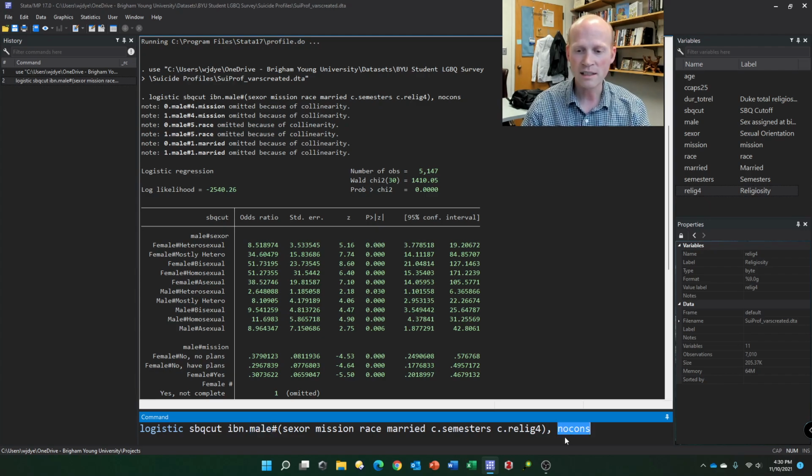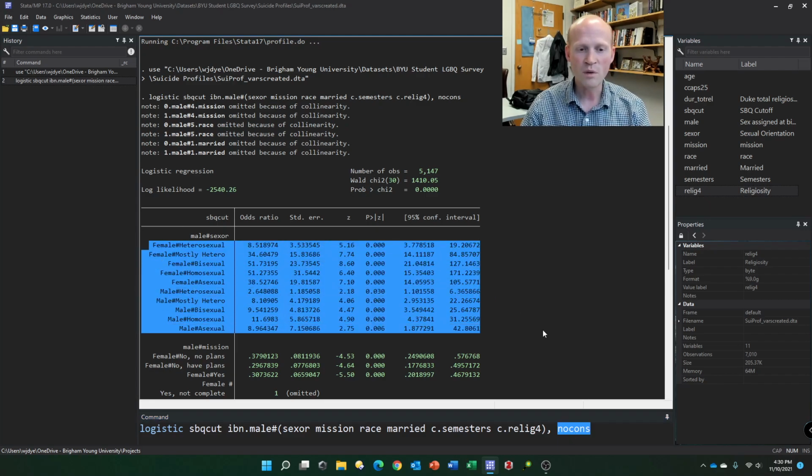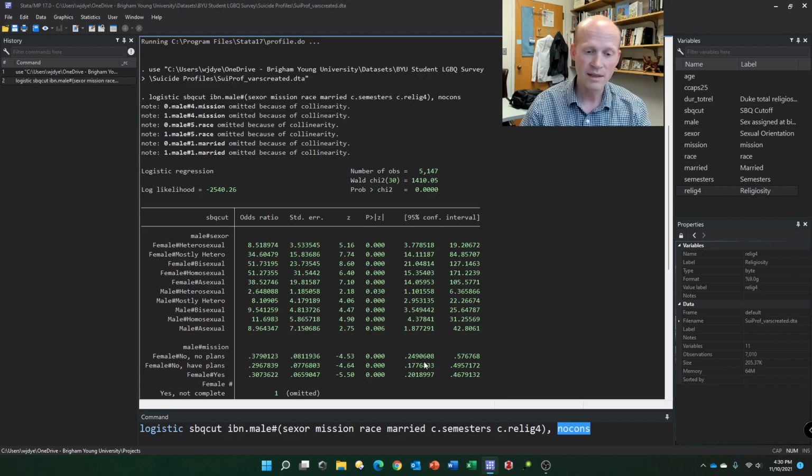I put a no constant at the end here so that these will be more directly interpretable rather than having a constant. But then I have sexual orientation, mission, race, whether they're married, and then I have semesters and religion. These are C dot. I want age in here too, C dot age. I have a C dot here because these are continuous variables.